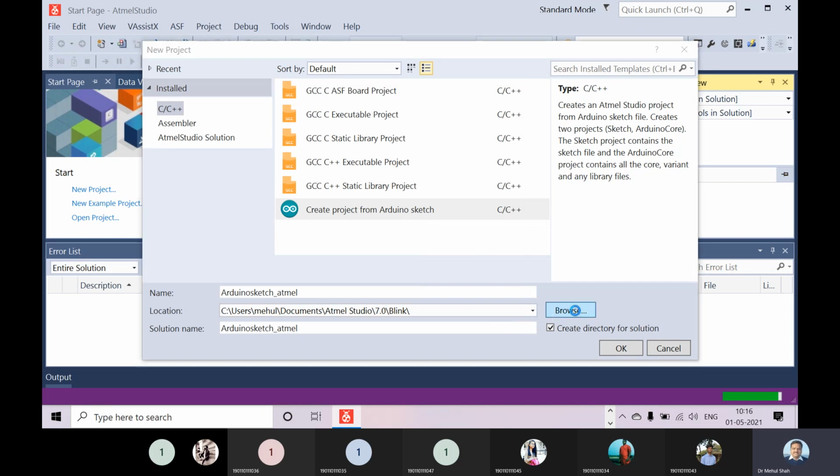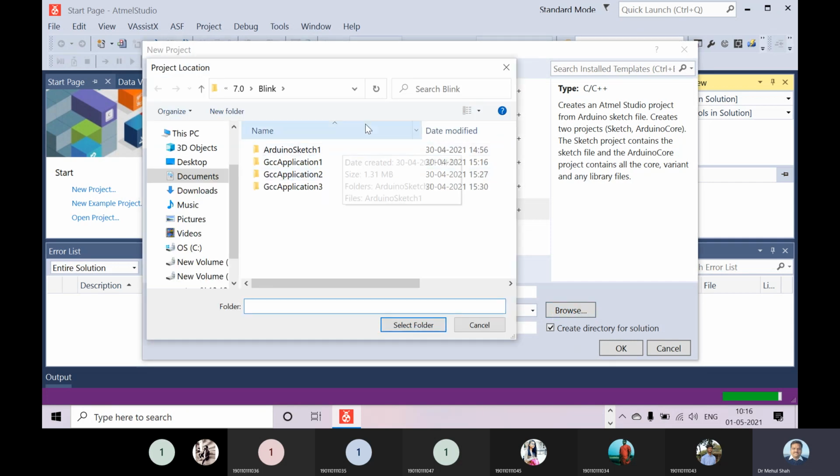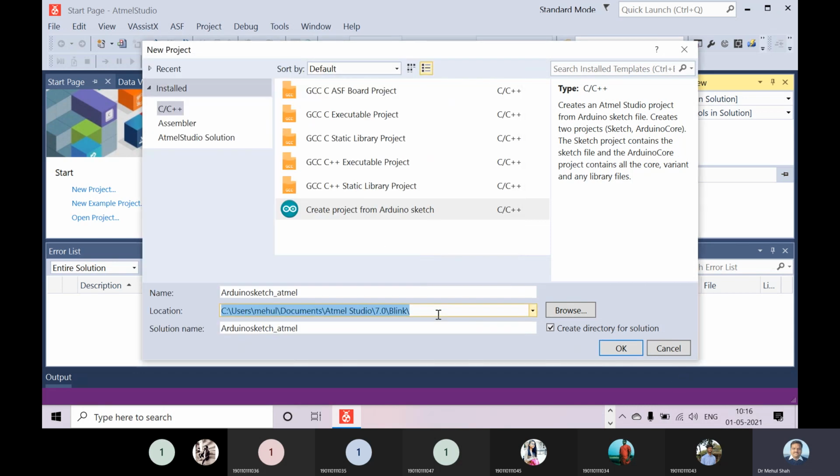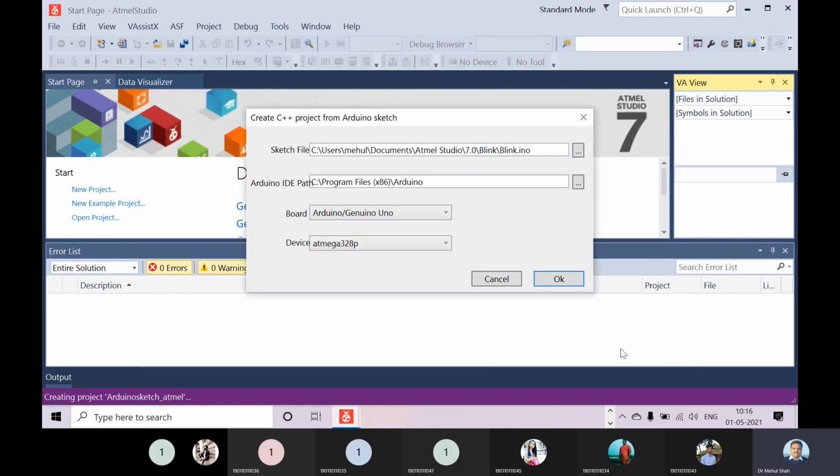I have to browse over. So this Blink is the Arduino Sketch. So I have to just give this location, right? So this is what I'm doing. This Blink code is already stored in this Arduino Atmel Studio 7.0. So I will say okay.